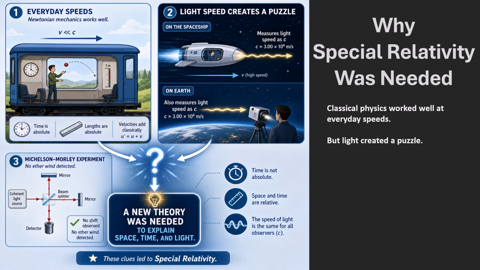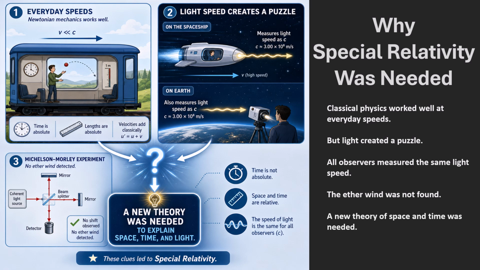Experiments suggested that the speed of light did not behave like the speed of ordinary objects. Observers moving differently still measured the same speed of light in vacuum. The Michelson-Morley experiment also failed to detect the expected ether wind. So physicists needed a new way to understand motion, space, time, and light. That new theory was special relativity.